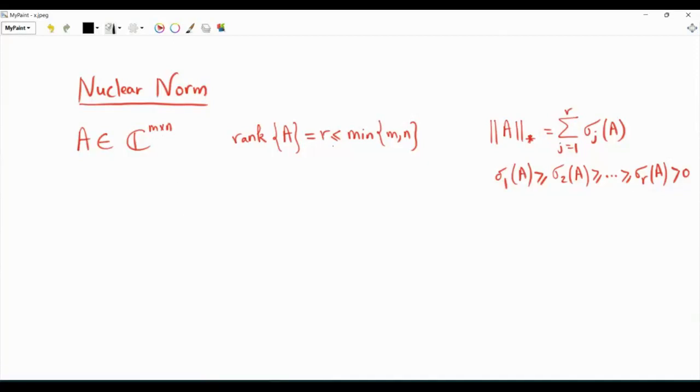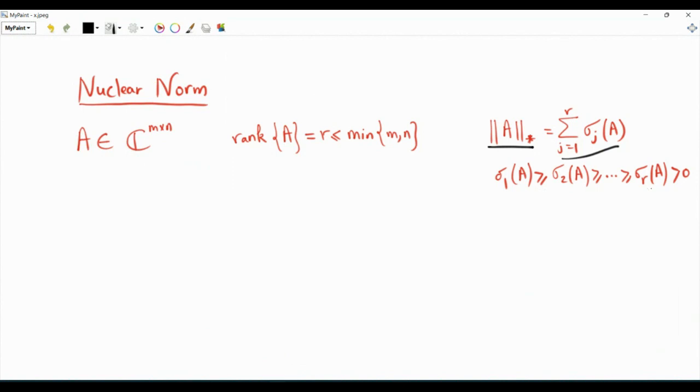Matrix A is of size m by n. The rank of A is r, which is less than or equal to the minimum of m and n. The nuclear norm of matrix A is the sum of its singular values. If the singular values of A are sigma 1, sigma 2, all the way to sigma r in non-ascending order, if these are the positive singular values of A, then the nuclear norm of matrix A is the sum of